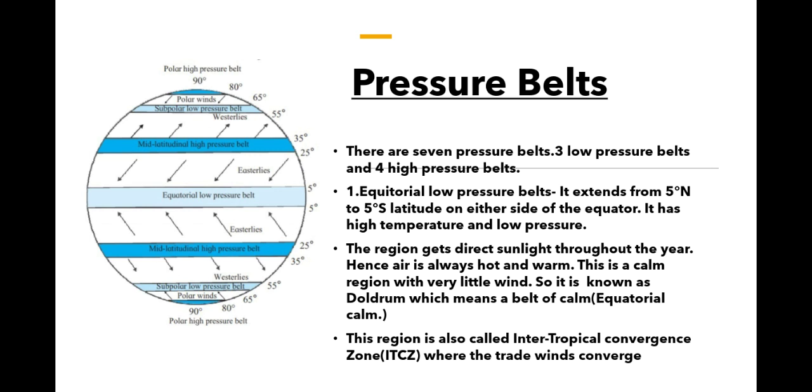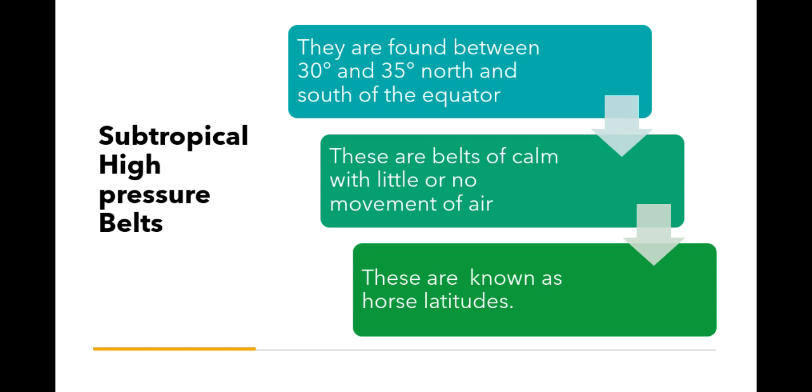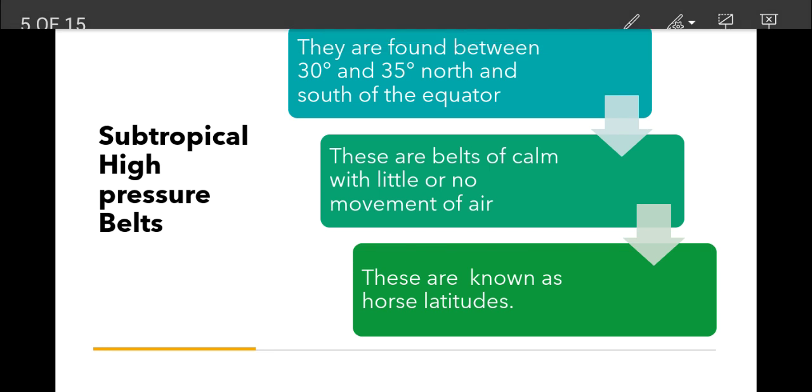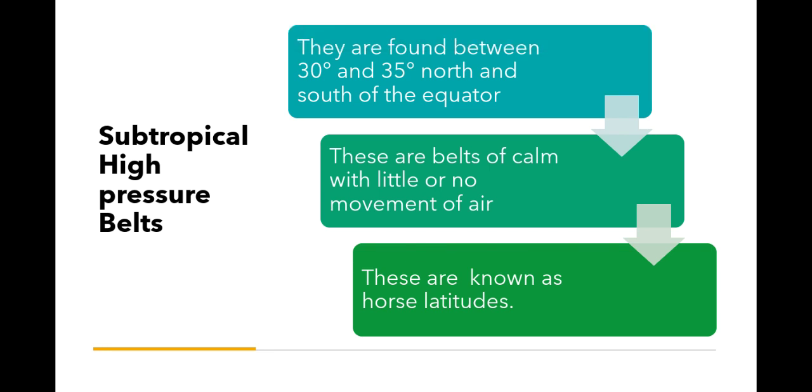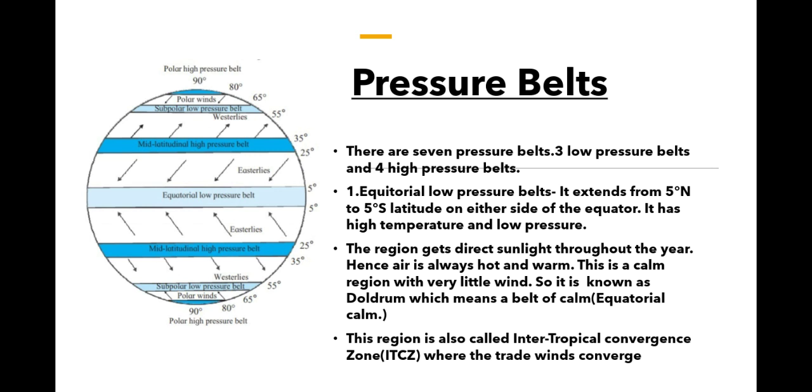Then the next is subtropical high pressure belts. Now these are found between 30 and 35 degrees north and south of the equator. Then there are two types of subtropical pressure belts. They are the north subtropical high pressure belt and the south subtropical high pressure belt. You can see the picture once again.